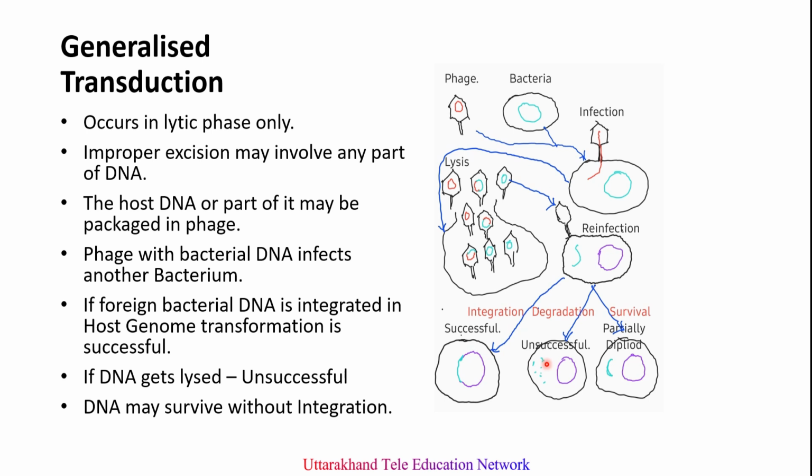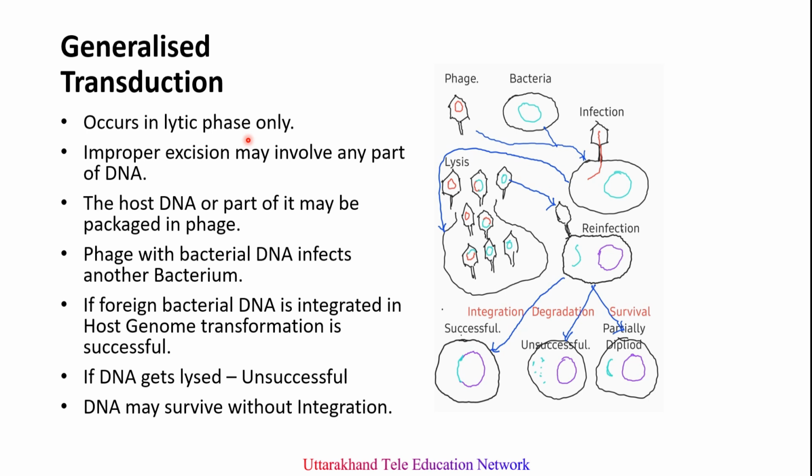There is also a possibility of survival of this DNA fragment. It is neither integrated nor degraded. So this is the survival. It is called a partially diploid structure. This process is called generalized transduction because randomly any part of bacterial DNA gets packed inside the viral coat.